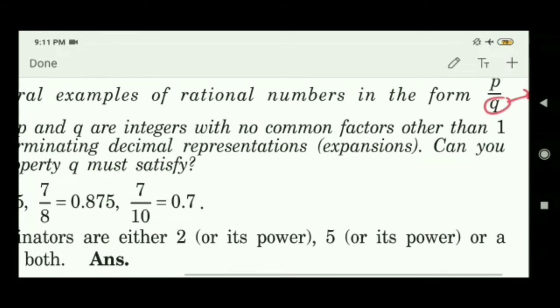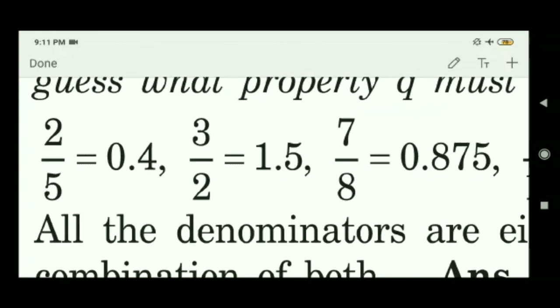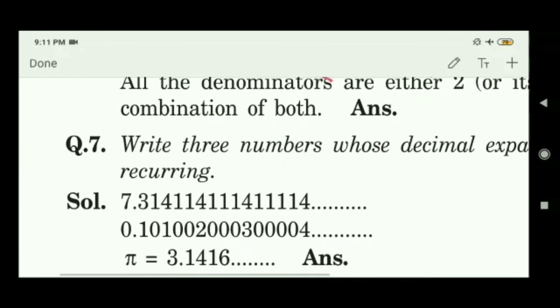Here some examples are given. 2/5, 5 is a multiple of 5. 3/8, 8 is a multiple of 2, because I can write 8 as 2 to the power 3. Similarly, 10 I can write as 5 into 2. So it is a terminating decimal number.